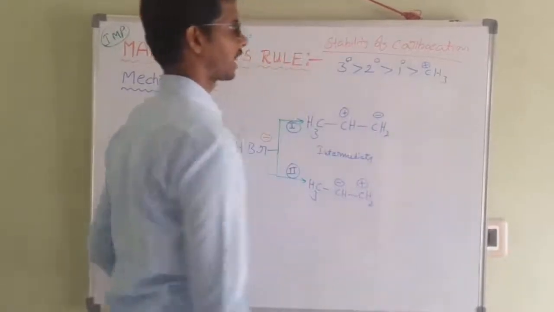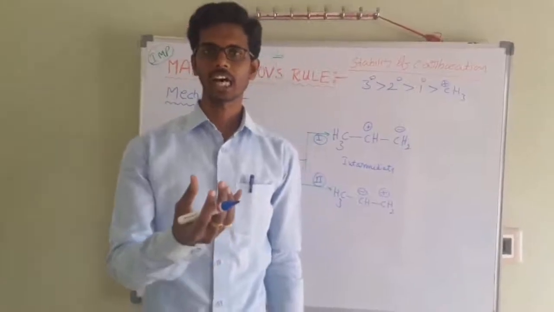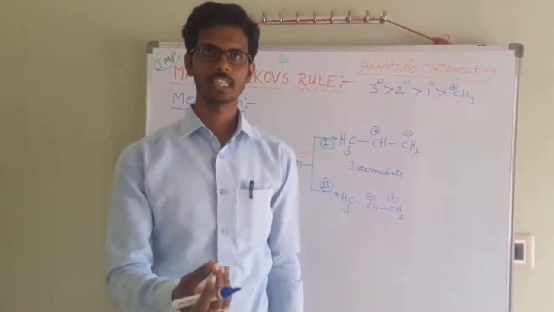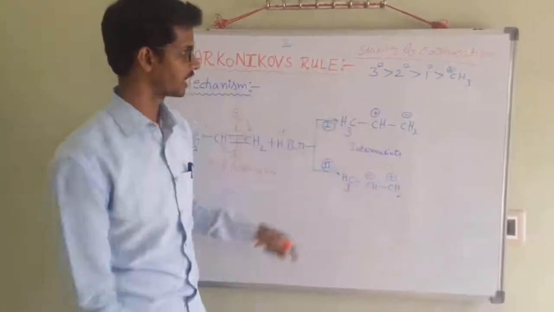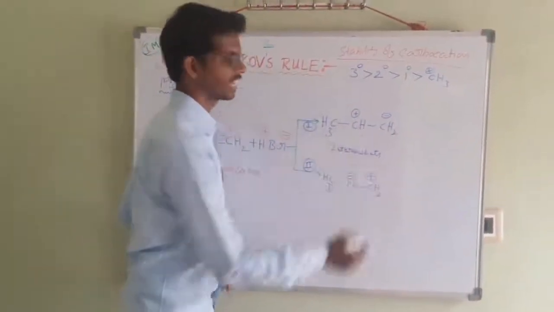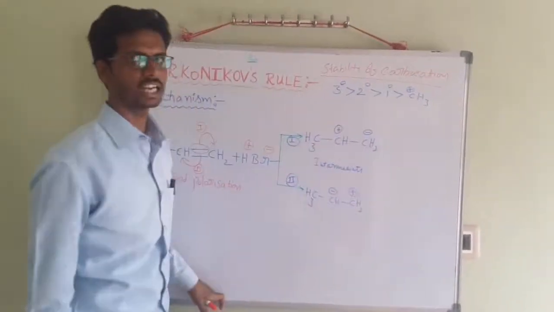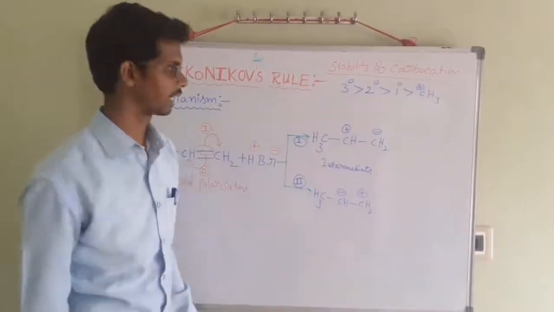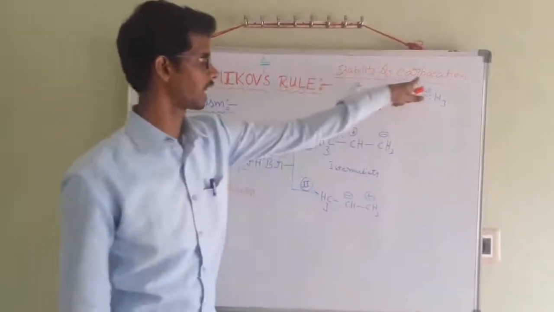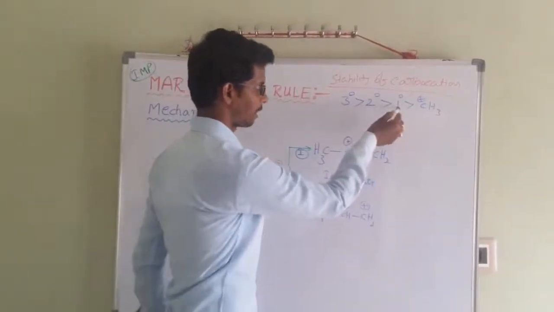What is a carbocation? A carbocation is nothing but a carbon with a positive charge. In this first intermediate, this is a secondary carbocation; a carbon containing one hydrogen is called secondary. With two hydrogens, it is called a primary carbocation. According to stability, tertiary is greater than secondary, then primary, then methyl.